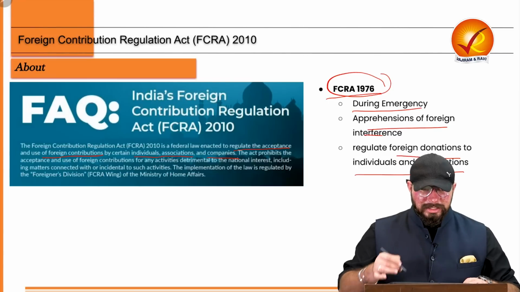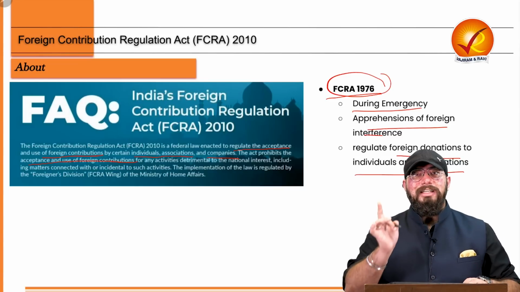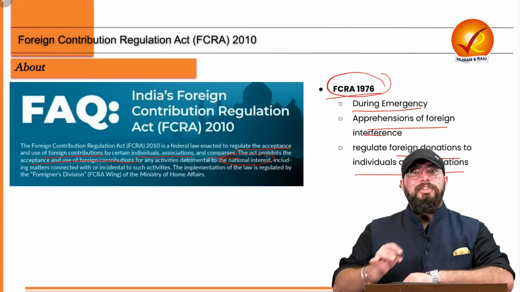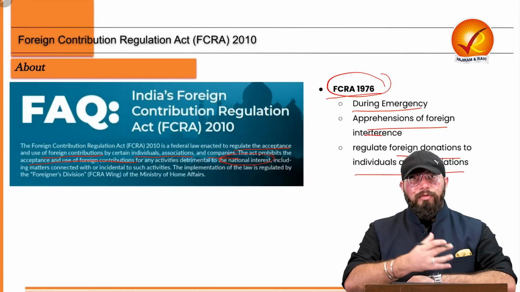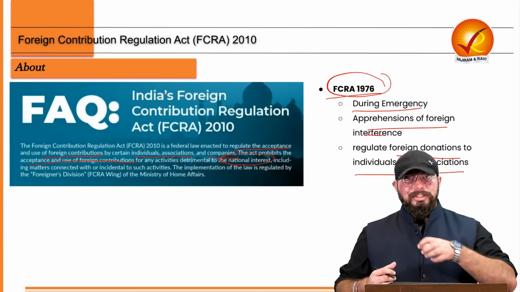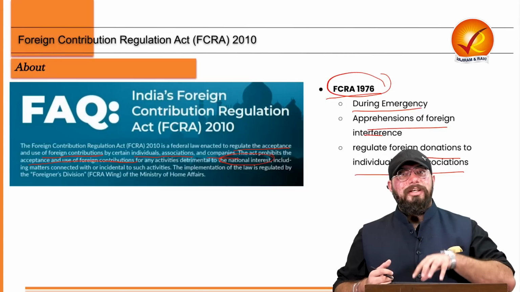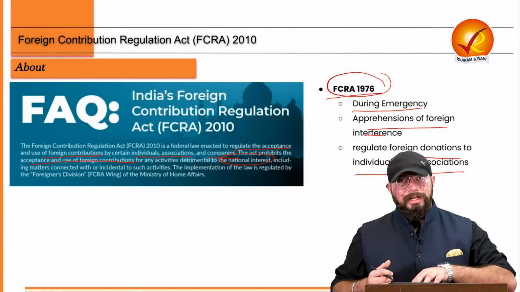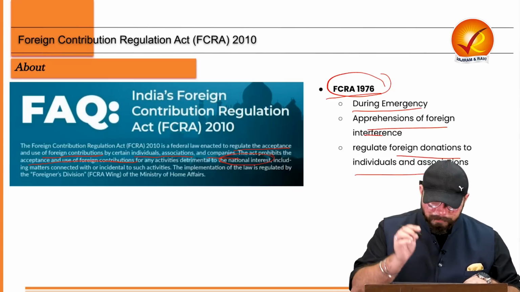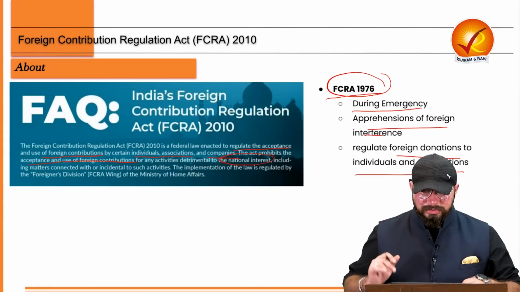Now, one more thing is there, it prohibits acceptance and use of foreign contribution for the activities which are detrimental to our national interest. So, if a person, individual, organization or association is taking foreign contribution for any activity which is detrimental to our national interest, those kinds of contributions are prohibited under this FCRA 2010. And it also includes any matter related to our internal security and national interest as well.